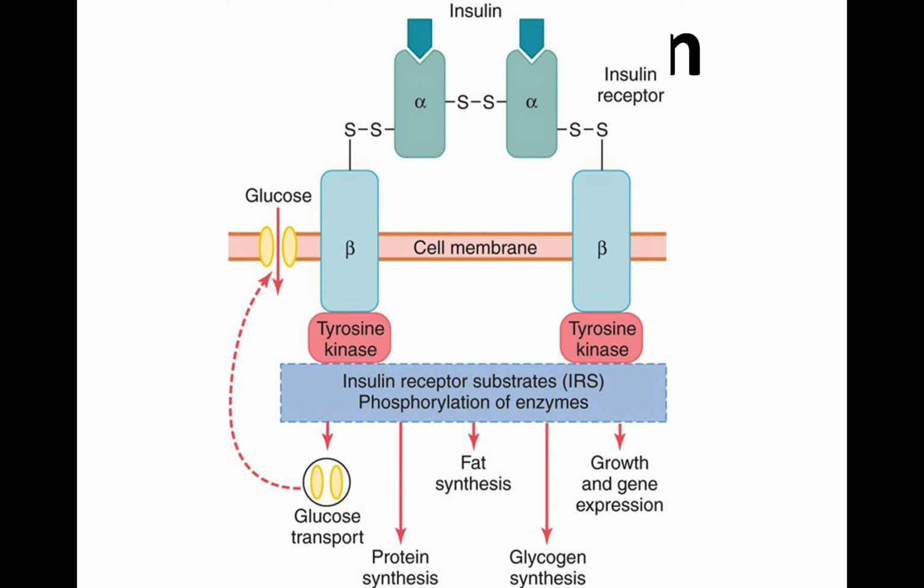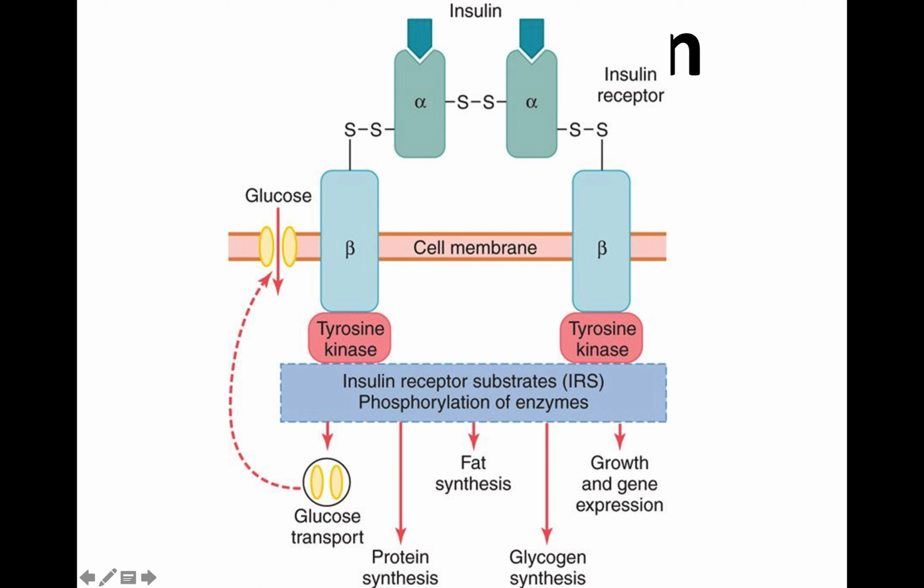One is that it can act on the gene inside the nucleus at the DNA, and it can activate the gene coded for the GLUT, that is your glucose transport, and leads to expression of this glucose transporter. And of course many other functions which include protein synthesis, fat synthesis, growth and gene expression, glycogen synthesis, etc. All right.